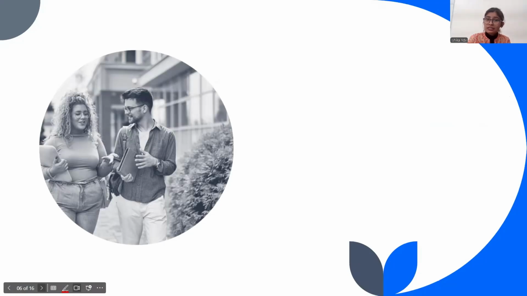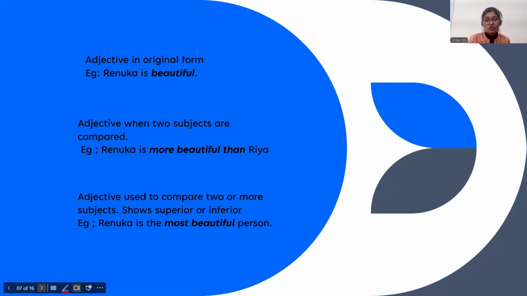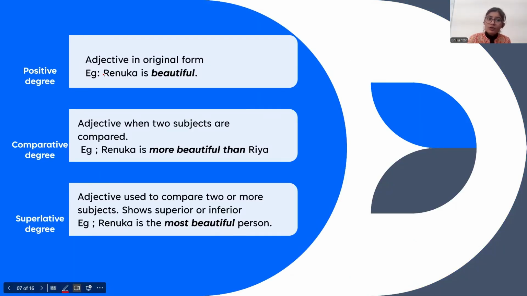Now we move further and we discuss forms of adjectives. There are particularly three forms of adjectives. There is positive, comparative, and superlative. When I say positive, I'm talking about the adjective in its original form. For example, I said Renuka is beautiful. But now when we're talking about comparative adjective, we are actually saying that two subjects are being compared. For example, Renuka's beauty is being compared to Ria. So we are saying that Renuka is more beautiful than Ria.